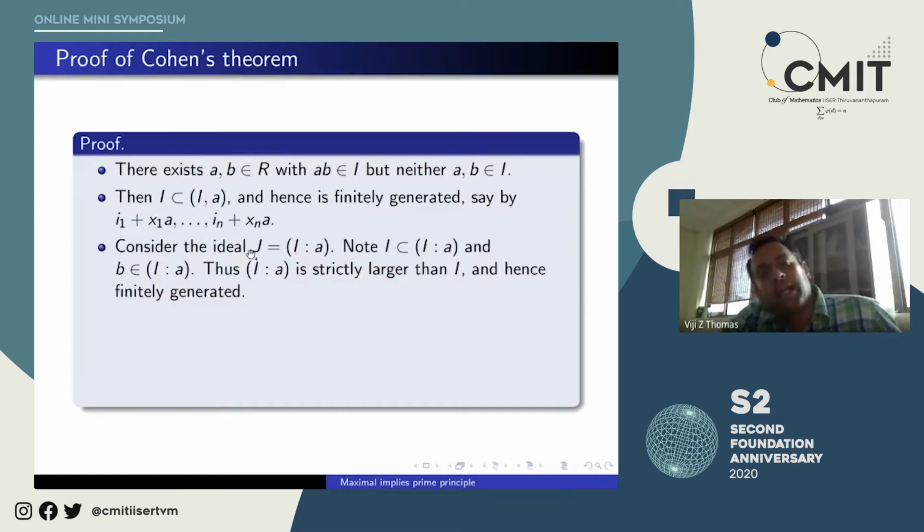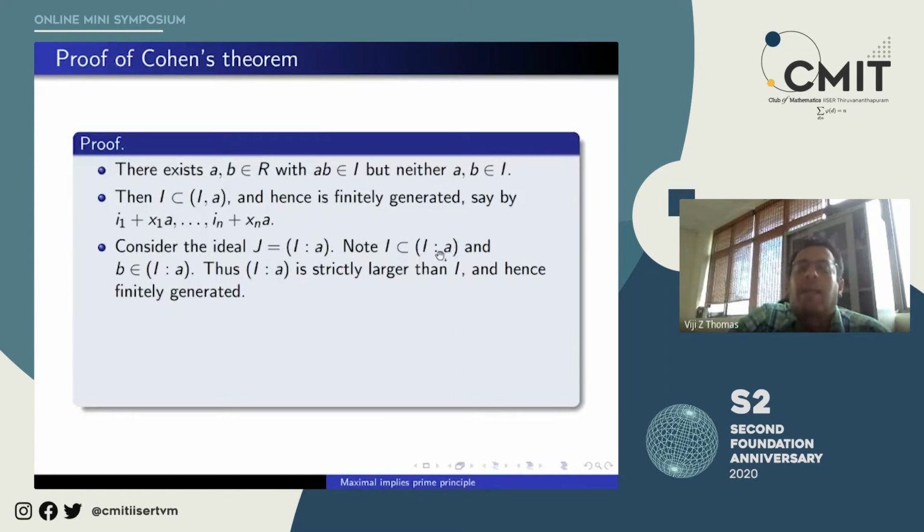Now consider the ideal J, which is I colon a. Okay, let me explain what this I colon a means. This ideal I colon a is the set of all elements of the ring such that when I multiply with a, it lands in I. So the ideal J is nothing but the set of all elements r of the ring R such that r times a belongs to I.